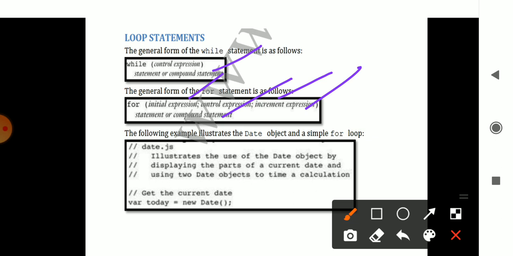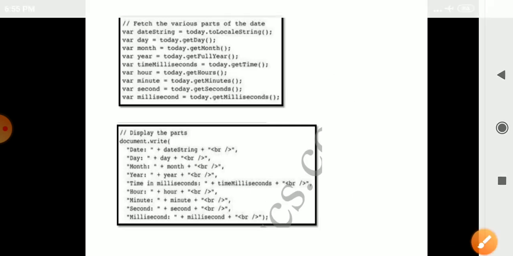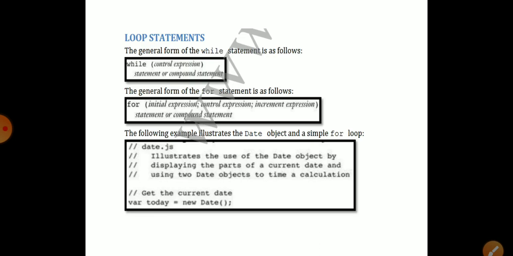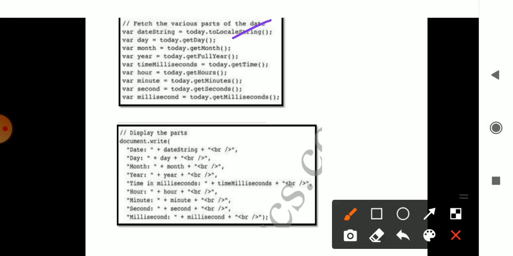So let's check how it is executed in JavaScript. You have a JavaScript file with the name date.js. In the beginning, we have to accept a variable today, which is a new Date. Next, what we are accepting is today's date string, so I have to accept that date string.